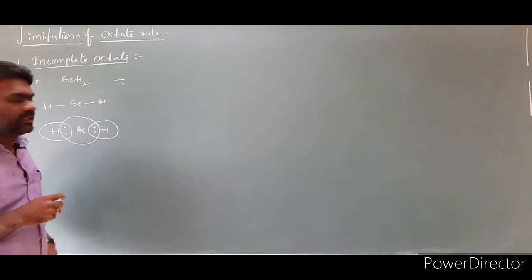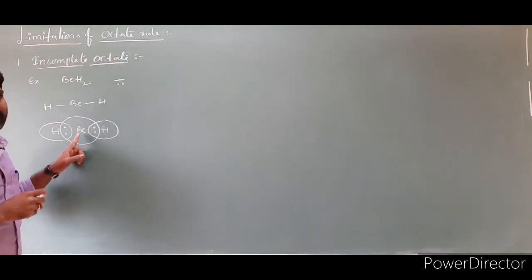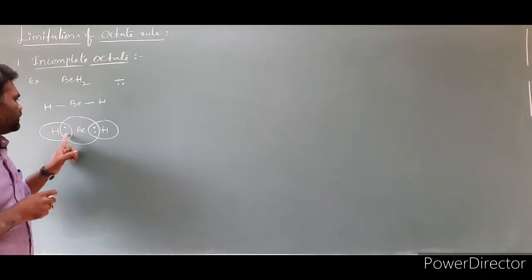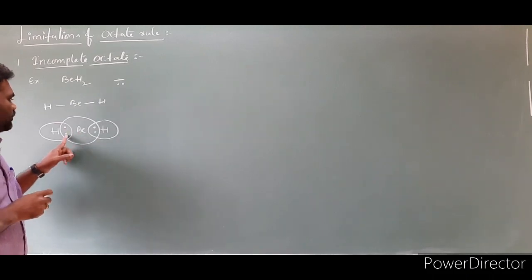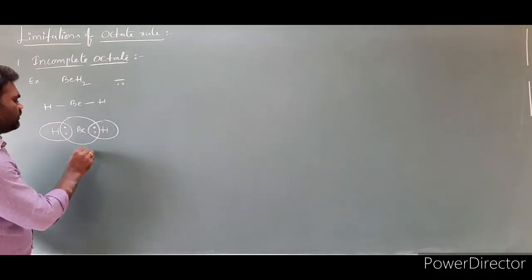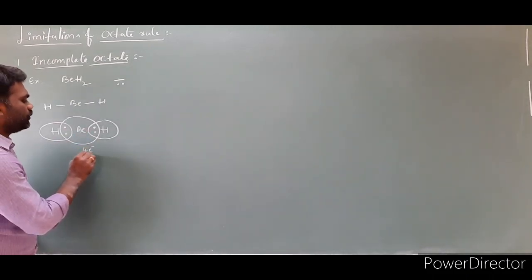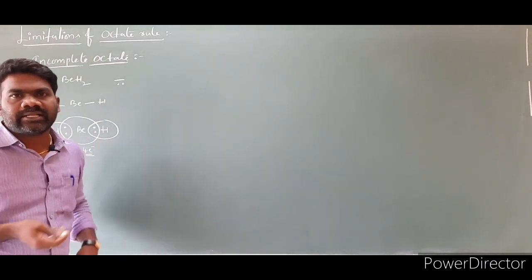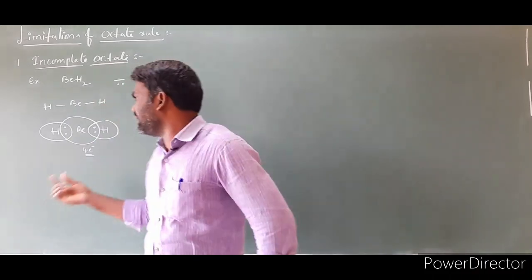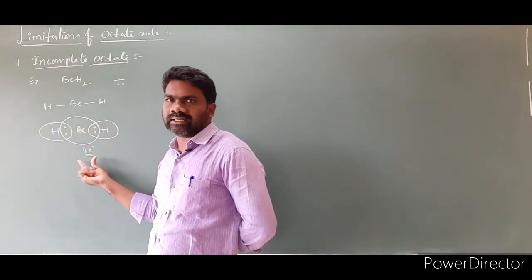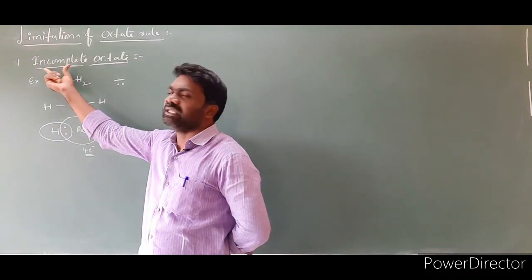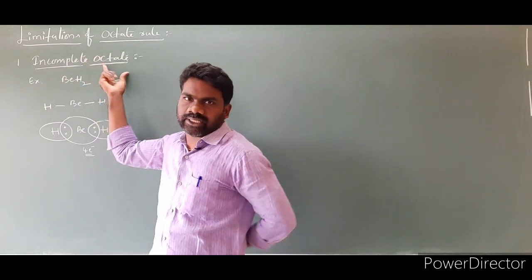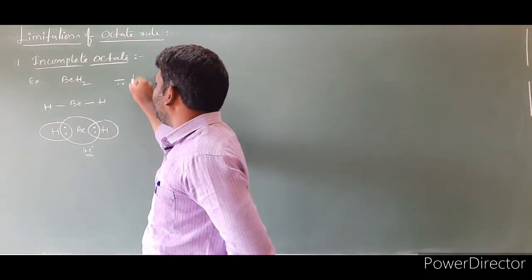Right after sharing the electrons, count the number of electrons surrounding the beryllium central atom. So 1, 2, 3, 4. The number of electrons surrounding beryllium is 4. What is the actual requirement according to the octet rule? 8. The requirement is 8, but here it is less than 8. Less than 8 is what we call incomplete octet.